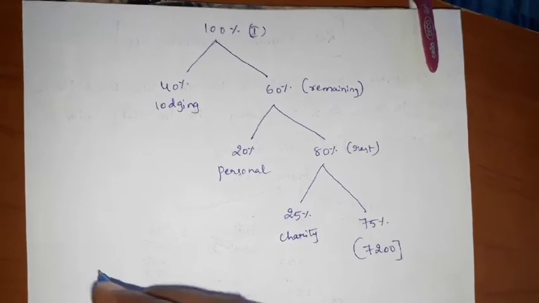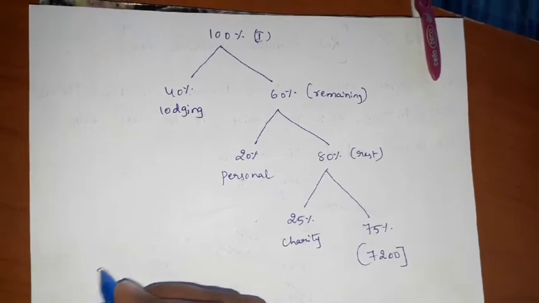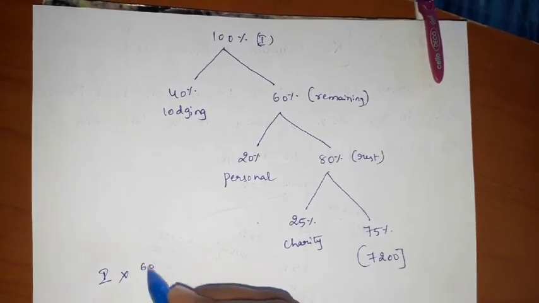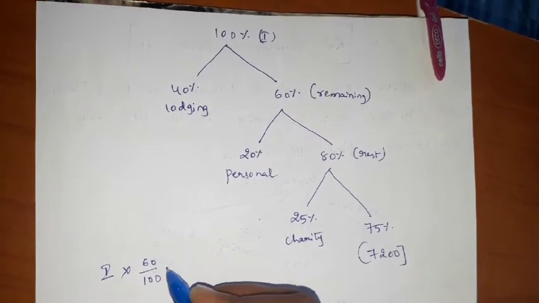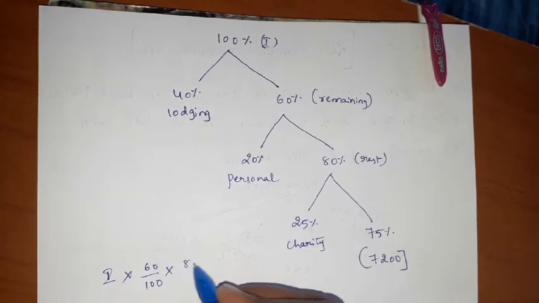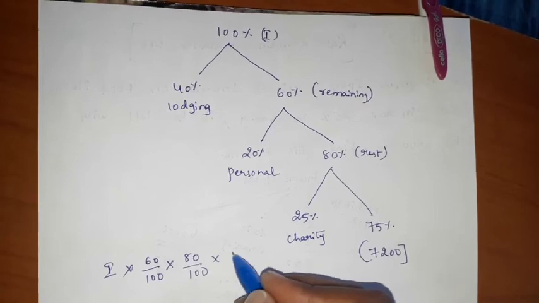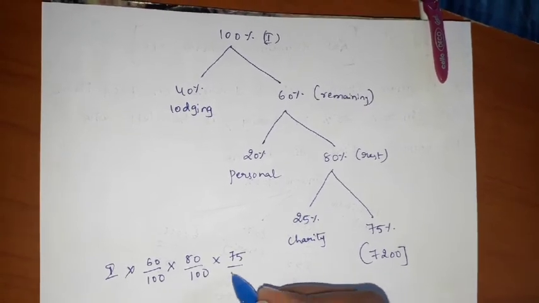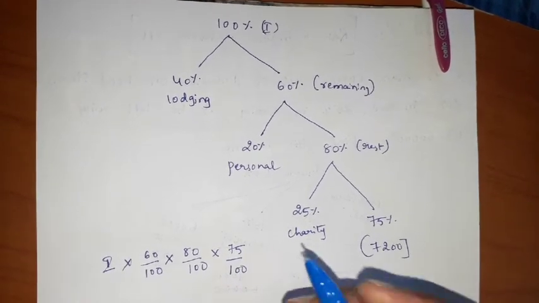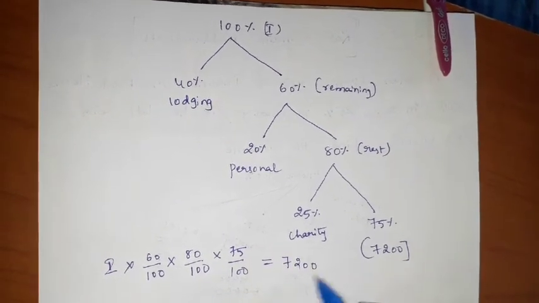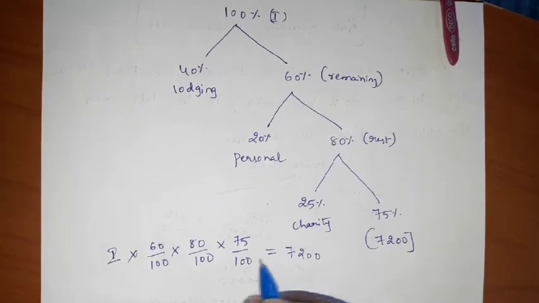Now I can write as income into, in that income 60 percentage is the remaining, in that remaining 80 percentage is the rest, in that rest 75 percentage is nothing but I am left out with, that is nothing but 7200, friends, right?